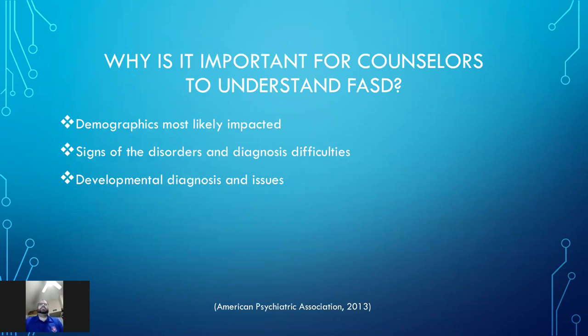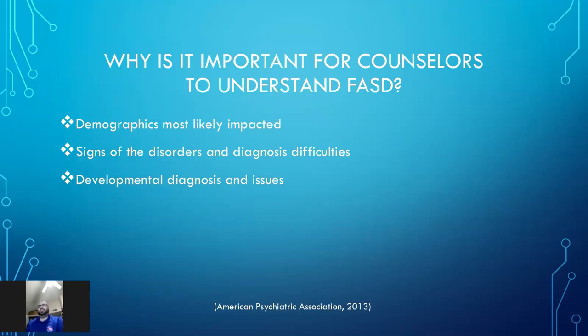Now, why is it important for us counselors to understand fetal alcohol spectrum disorder? Although it can impact anyone regardless of their income and cultural background, it is most often found in homes where parents frequently abuse drugs and alcohol, are abusive towards their children, domestic violence, and families where children are removed frequently from the home due to these abuses or maybe some other abuses. There's also a disproportionate number of minority families that are affected. However, researchers aren't sure exactly why this is. And counselors need to understand these signs in order to make an appropriate diagnosis for an affected child.